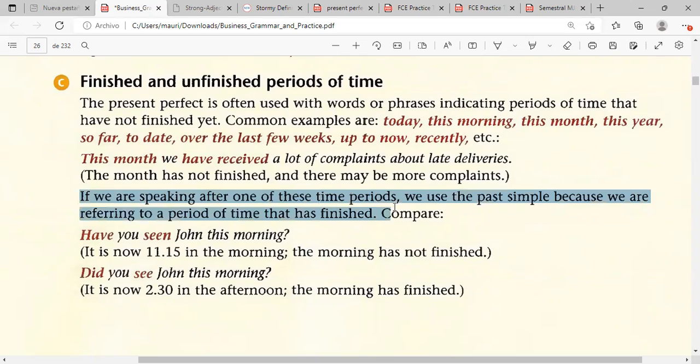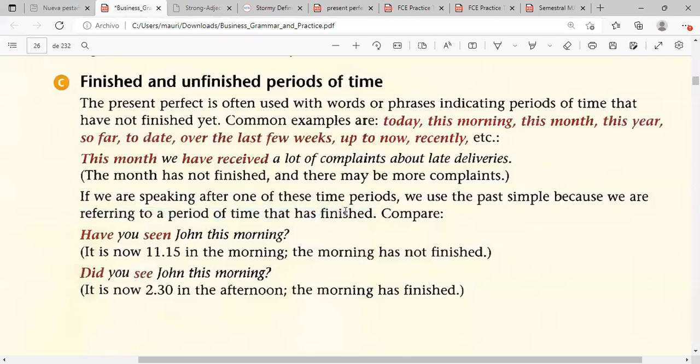If we're speaking after one of these periods, we use the past simple. So that means if it's completed, we use past simple, because, like it says, we are referring to a period of time that has finished. The activity is completed, finished.